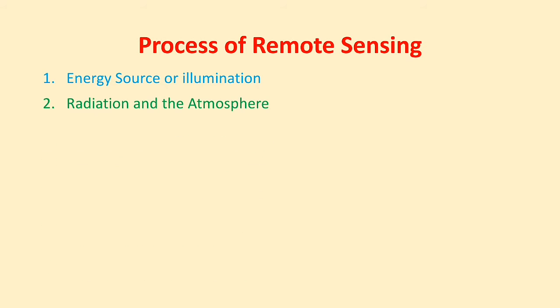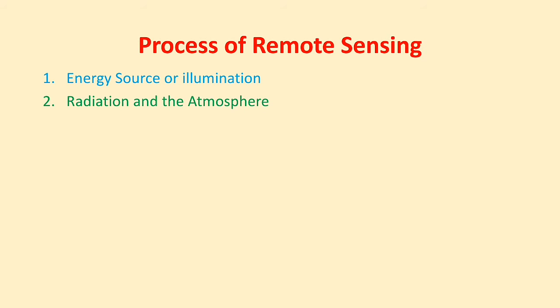The second step is radiation and atmosphere. The very important point is that the energy from the sun is absorbed by the object or radiated by the object, and that radiated energy is required. As the energy travels from the source to the target, it will come in contact with and interact with the atmosphere. This interaction may take place a second time as the energy travels from the target to the sensor. So twice there is an interaction.